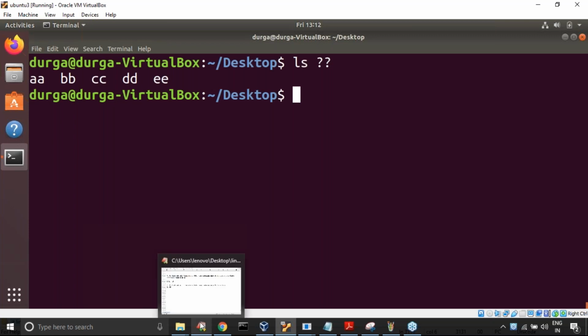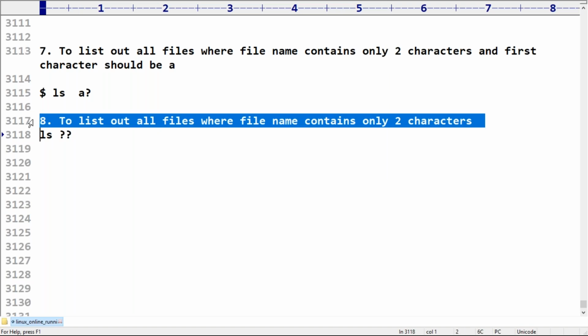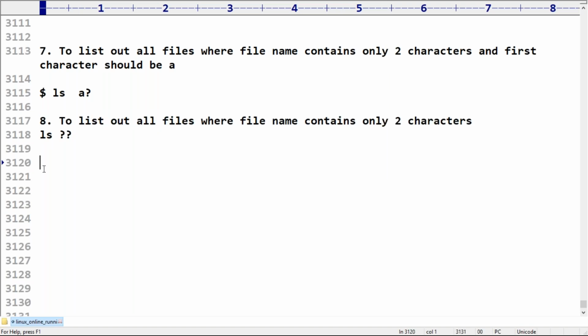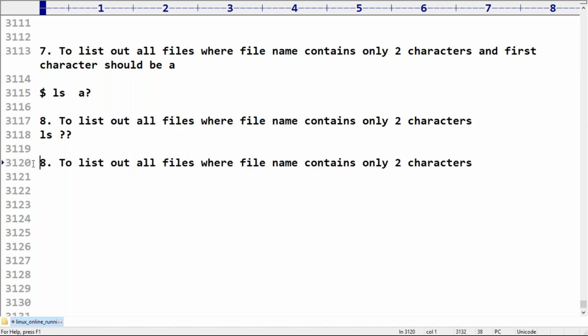Sir, to list out all files where the file name should contain only three characters, not required to keep any explanation about this one. Can you please spell out what is the way?